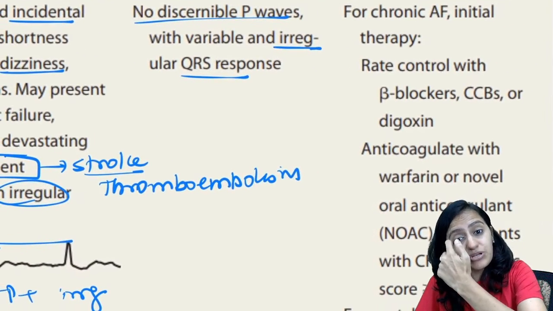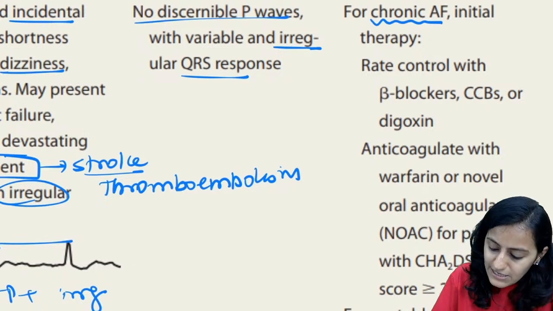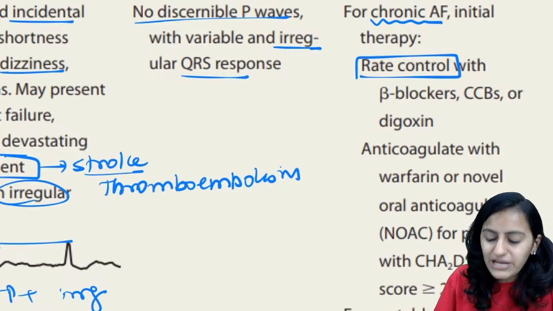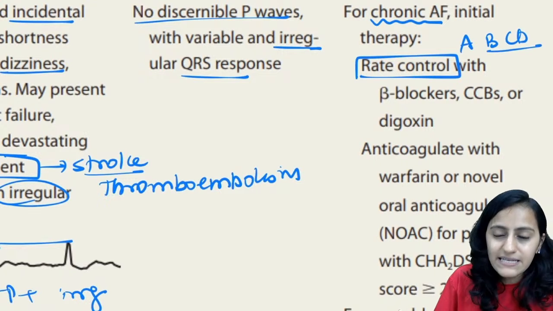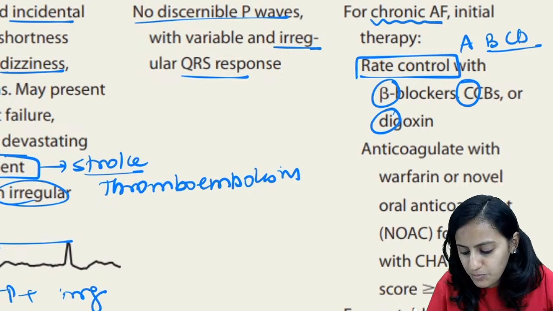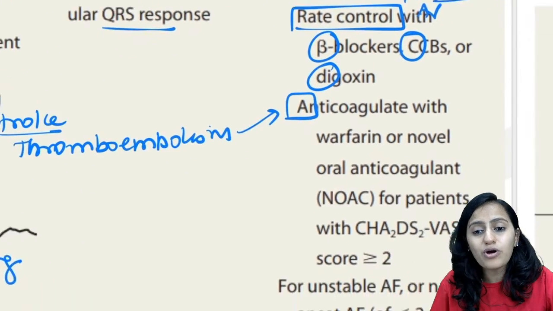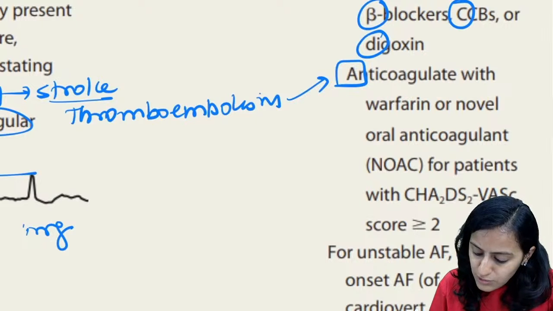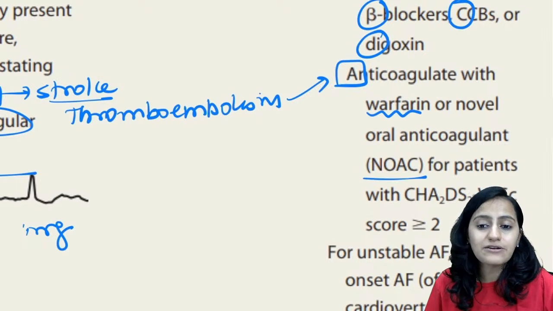Now coming to the treatment. If it is chronic atrial fibrillation, the initial therapy is rate control, that is AV blocking drugs. We spoke about ABCD: you can give beta blockers, calcium channel blockers, digoxin. You block the AV node. Next is anticoagulation because there is thromboembolism. Either you can use warfarin or the NOACs, the newer oral anticoagulant drugs.